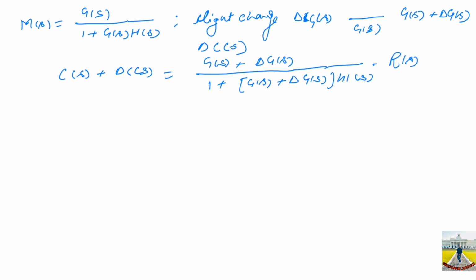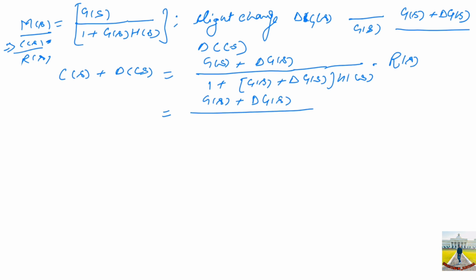So instead of G(s), I have just replaced G(s) with G(s) plus delta G(s), because M(s) is nothing but C(s) over R(s). So from here I have found C(s) is nothing but this into R(s). Further simplification gives G(s) plus delta G(s) over 1 plus G(s)H(s) plus delta G(s)H(s), into R(s).